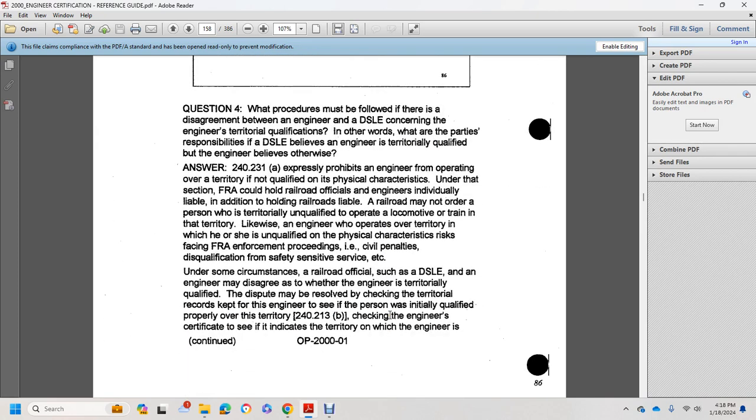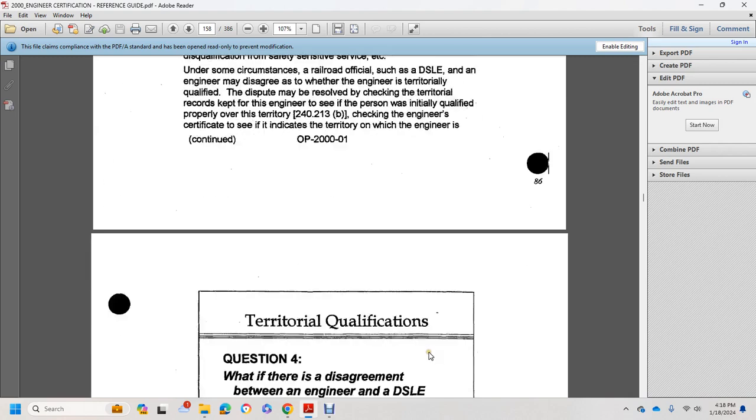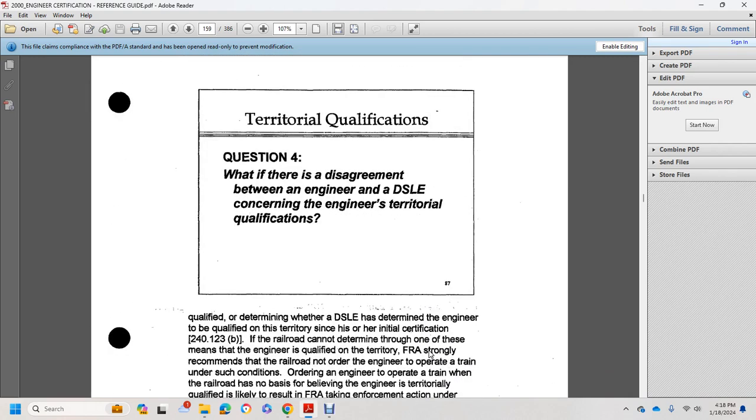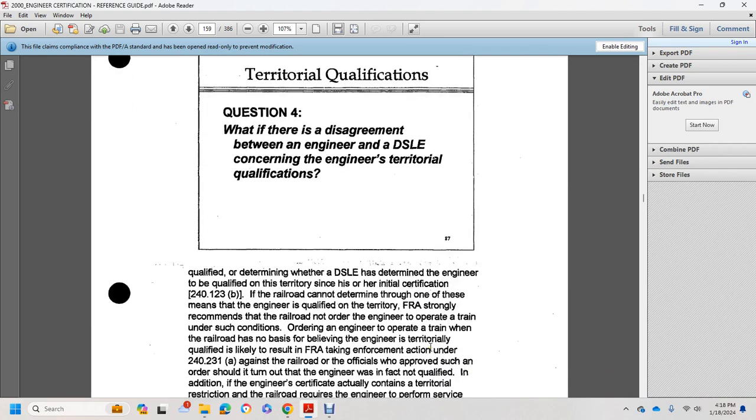Or in some circumstances the railroad official, such as the designated supervisor of locomotive engineers, and the engineer may disagree on whether the engineer is territorially qualified. The dispute may be resolved with a check of the territorial record kept for this engineer to see if the person was initially qualified properly under 240.123(b). The check of the engineer's certification should indicate the territory on which the engineer is qualified, determining whether the designated supervisor or local manager determined the engineer to be qualified on this territory since his or her initial certification, 240.123(b).